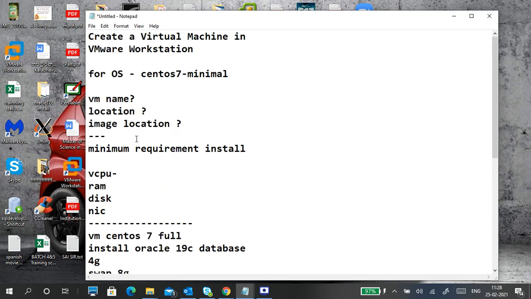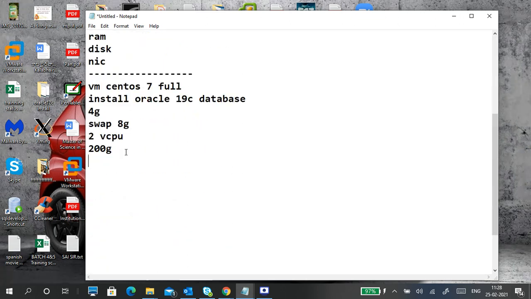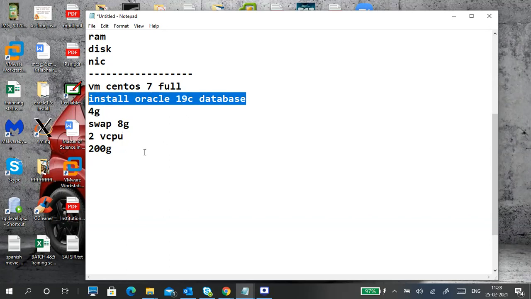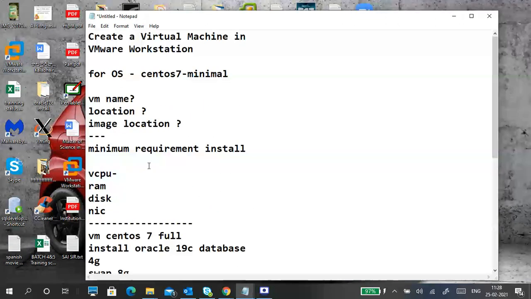We have to understand the minimum requirement of a particular operating system, plus the purpose of installing it. Is it just for practice, or maybe you want to install some Oracle stuff, or some DevOps related application, or test different applications? Based on that, think about how much space and how much RAM you need, and then start. That is what we call doing it the proper way.